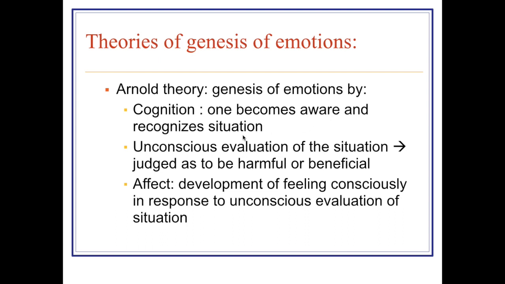Here, cognition is followed by evaluation, unconscious as well as conscious evaluation of the situation, depending on our past experience, whether the information is harmful or beneficial to the individual, which is followed by affect.